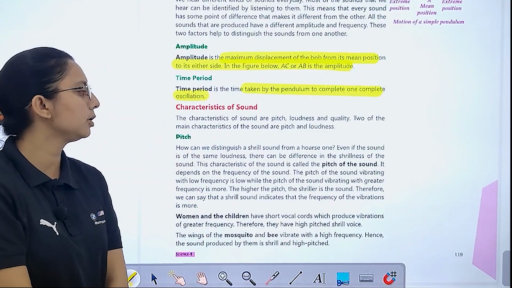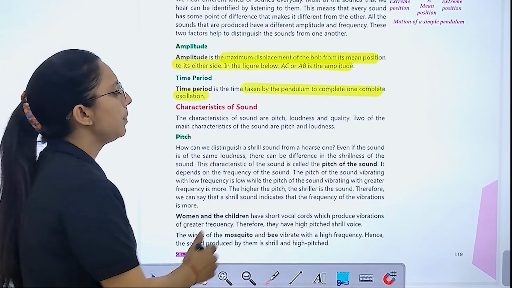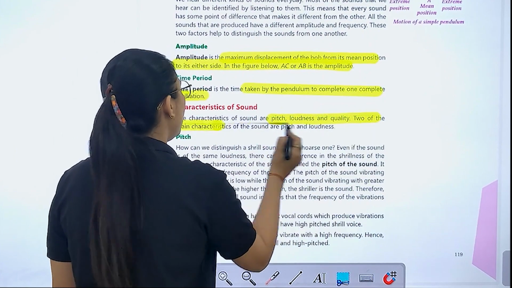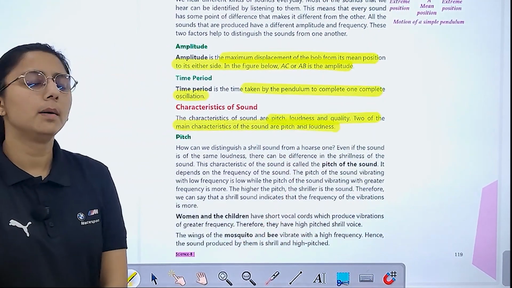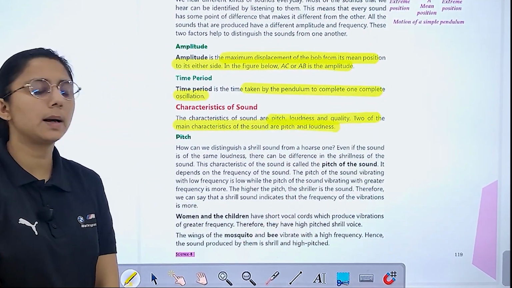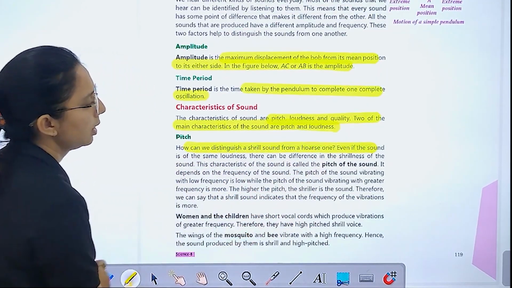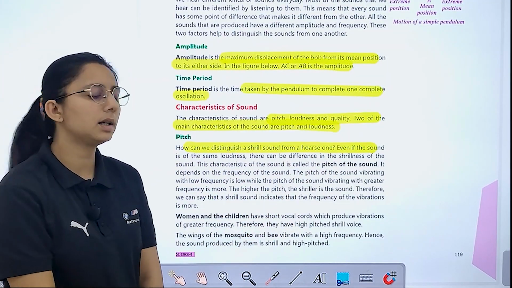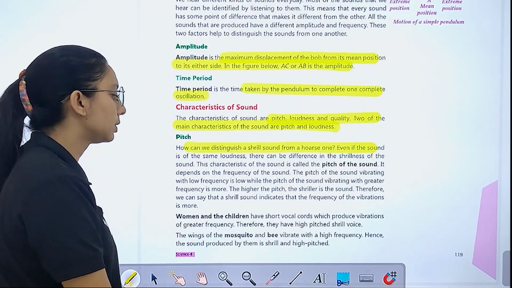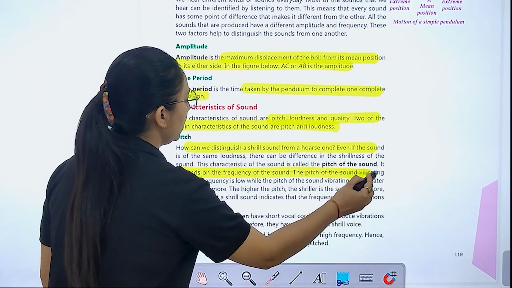Then we have characteristics of sound. What are the characteristics? Pitch, loudness, quality. Two of the main characteristics are pitch and loudness. First is pitch. How can you distinguish a shrill sound? So we can say that this characteristic of sound is called pitch of the sound. It depends upon the frequency of sound.